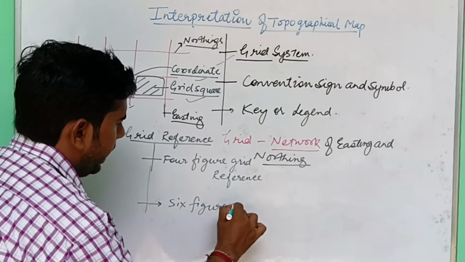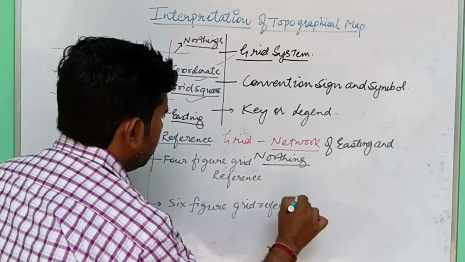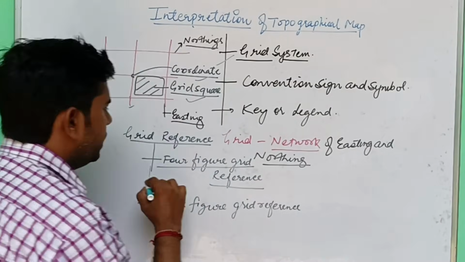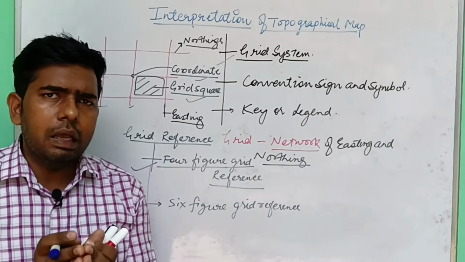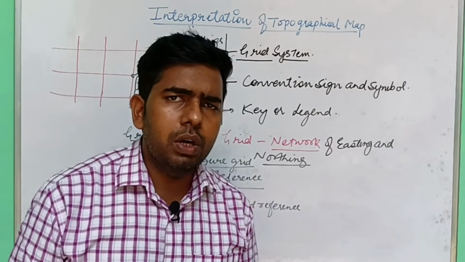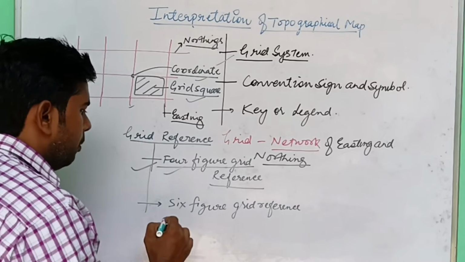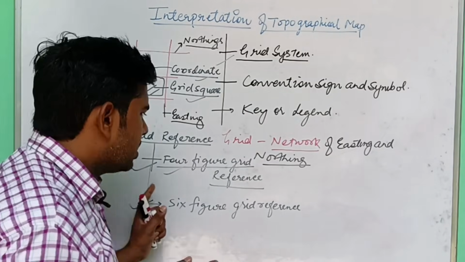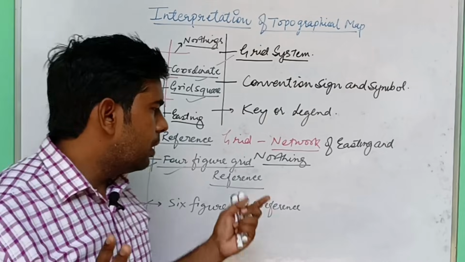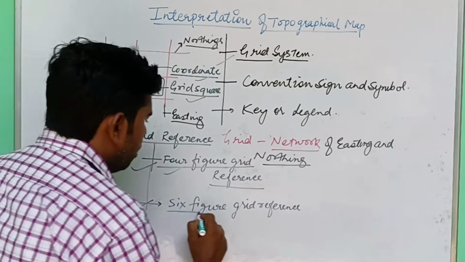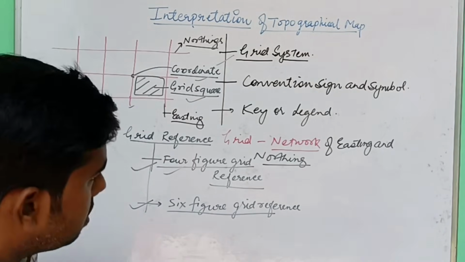As per your syllabus, you only have to study 4-figure grid reference. ठीक है, तो as per syllabus of this session 2022 and 23, only 4-figure grid reference is in your syllabus, but in this video we will discuss both 4-figure as well as 6-figure. नॉलेज अच्छी चीज़ है, तो हम दोनों के बारे में थोड़ा थोड़ा डिस्कस कर लेंगे. What does it mean about grid reference?